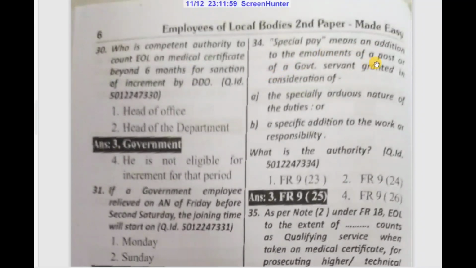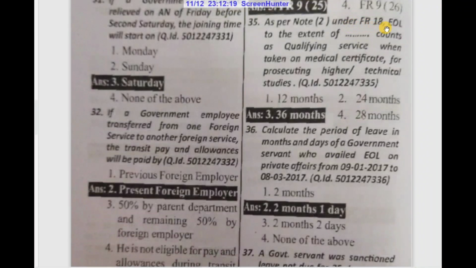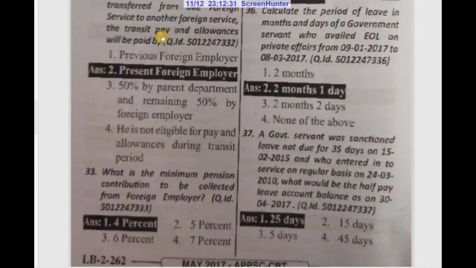Special pay means, in addition to the emoluments of the post or of a government servant, granted in consideration of the specially arduous nature of the duties or a specific addition to the work or responsibility. What is the authority? FR 9(25). As per note 2 under FR 18, EOL to the extent of dash counts as qualifying service when taken on medical certificate for prosecuting higher technical studies. 36 months.